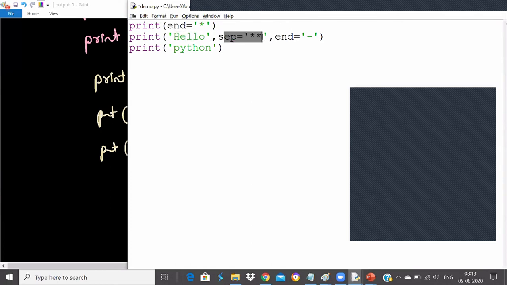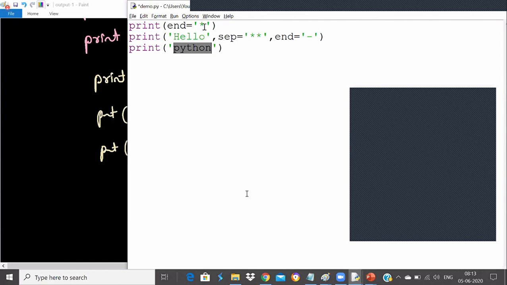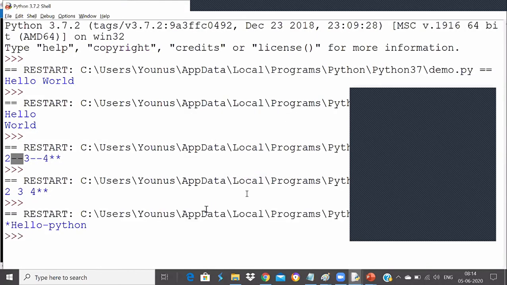Now separator will not be printed. So hyphen will be printed instead of a new line, and then Python will be printed in the same line. So the output of this code will be star hello hyphen Python. That's true, guys. Star hello hyphen Python. You see, it's printing like this.